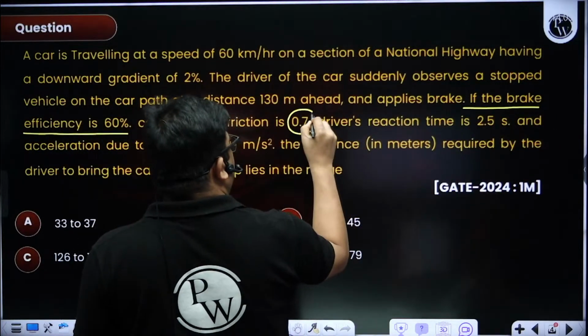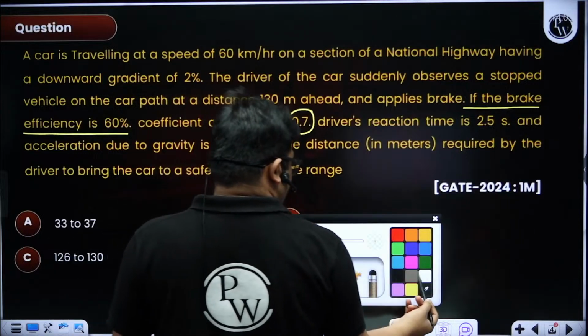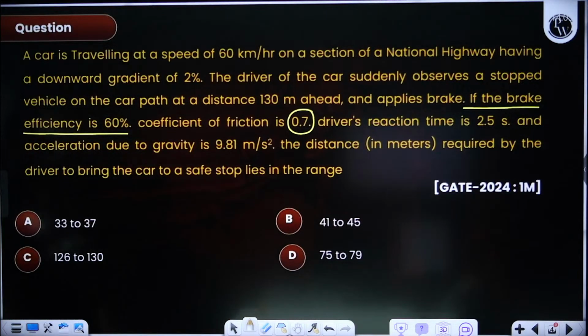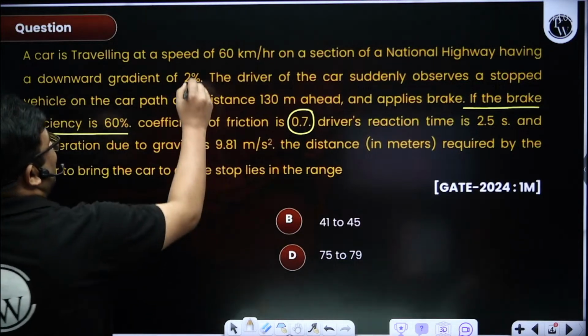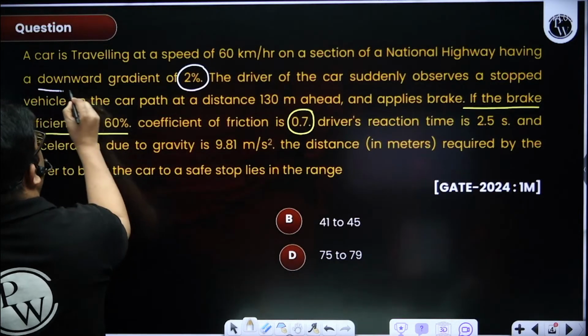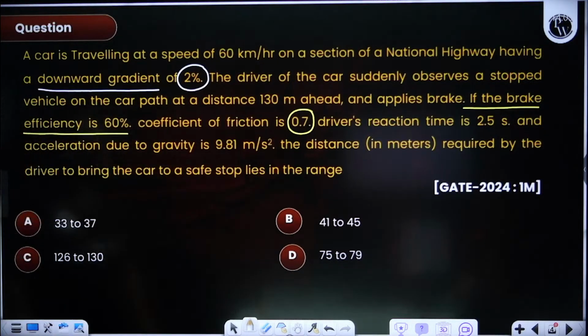We have to find the F developed from the braking efficiency. Let us see whether reaction time is required. Some people already know the answer. It's a downward gradient given.